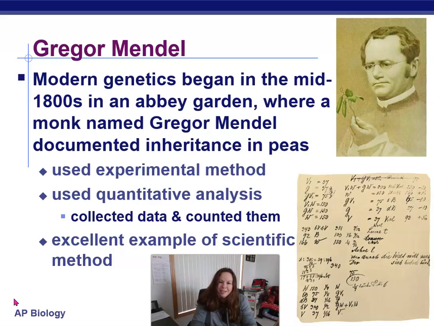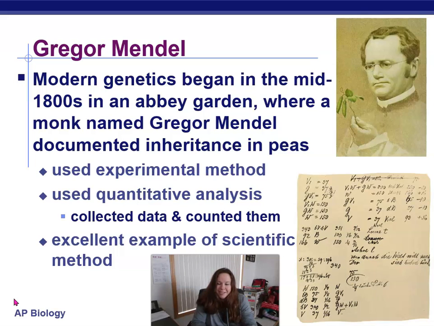So he got to study under people and pursue what he wanted to pursue, and then ended up doing inheritance experiments while he was working in the abbey garden. He ended up doing his passion, basically. And when you hear Mendel, you often hear about pea plant experiments. It's a good thing because peas you can do genetic experiments with, but you can also eat the product when you're done with it. So it worked out pretty good.